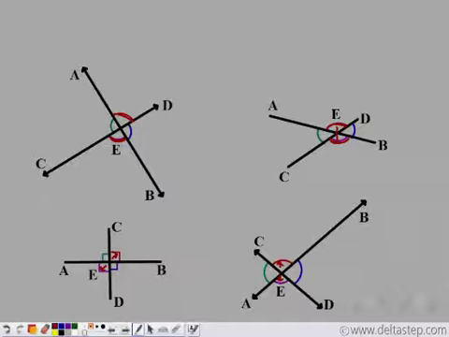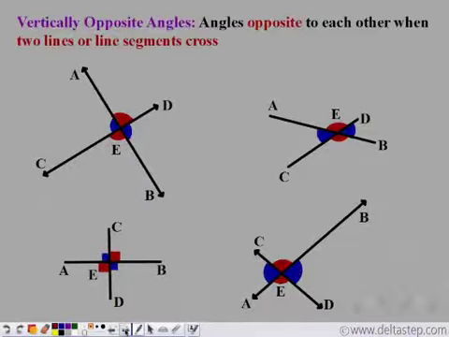Such angles are called vertically opposite angles. So the angles which are opposite to each other, when two lines or two line segments cross, are called vertically opposite angles. So these are vertically opposite angles.